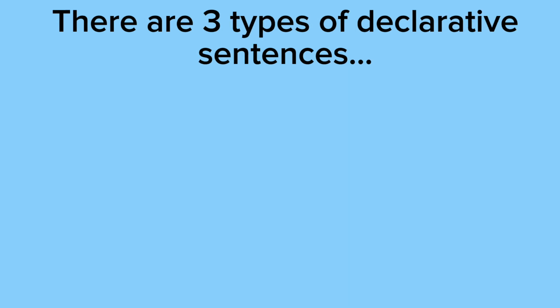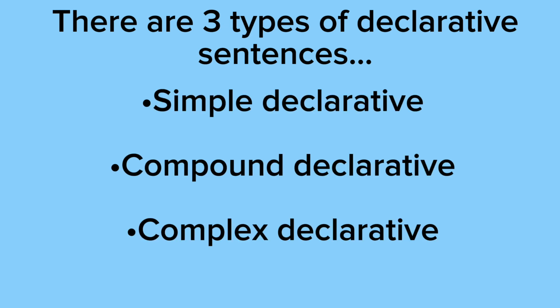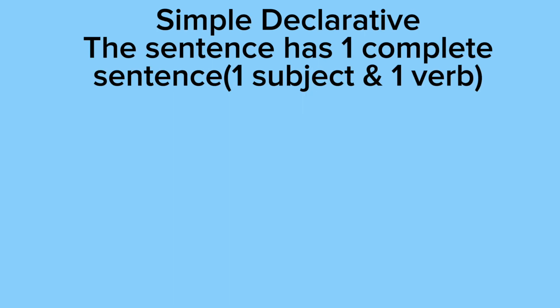There are 3 types of declarative sentences, and I'll be discussing all of these in this video. First, we have simple declarative. Next, we have compound declarative. And lastly, we have complex declarative. So we're going to start with simple declarative, and simple declarative sentences have one complete sentence, and that sentence includes one subject and one verb. And remember, the subject is the person or thing that does the action, and the verb is the action.